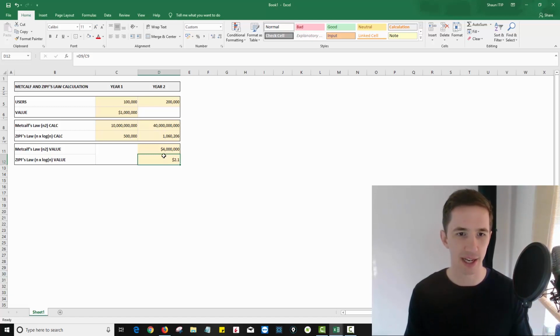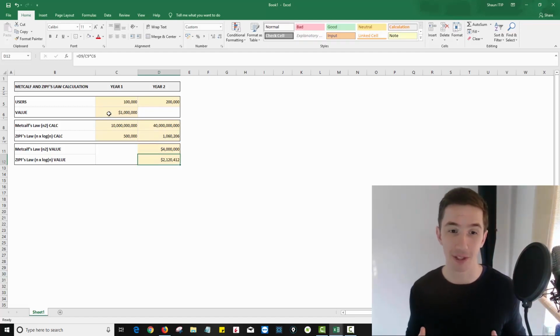So let's get rid of that decimal place, because who cares about decimals? And multiply that by the value. So according to Zipf's law, the value of the network is actually only $2.1 million.